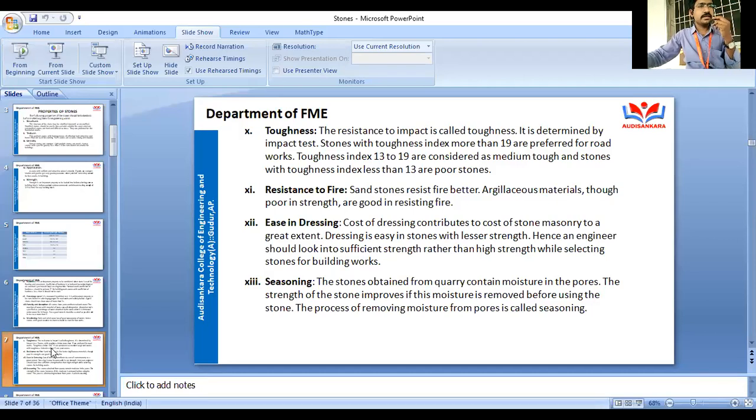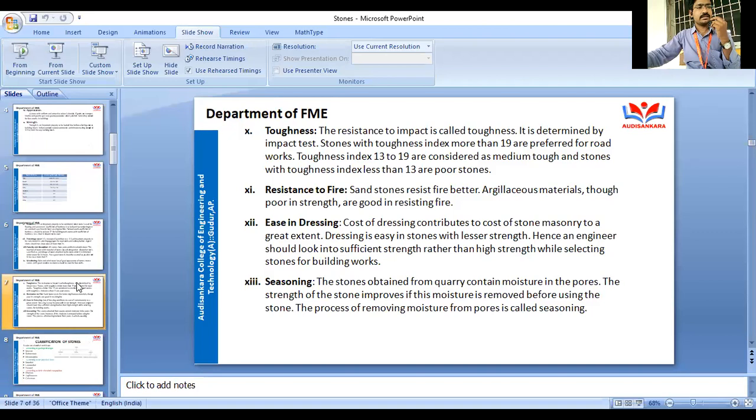Up to yesterday, we have seen the properties of stones and the classification of stones, right? In classifications, there are three types: geological classification, physical classification and chemical classification. And we have completed the different properties of stones.